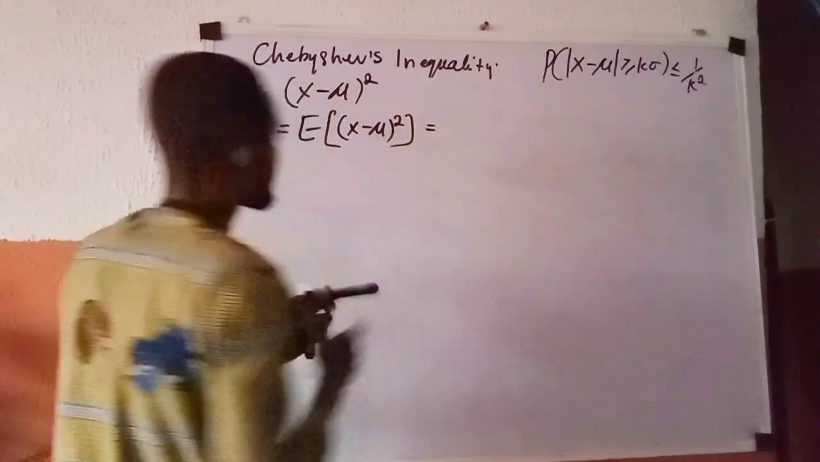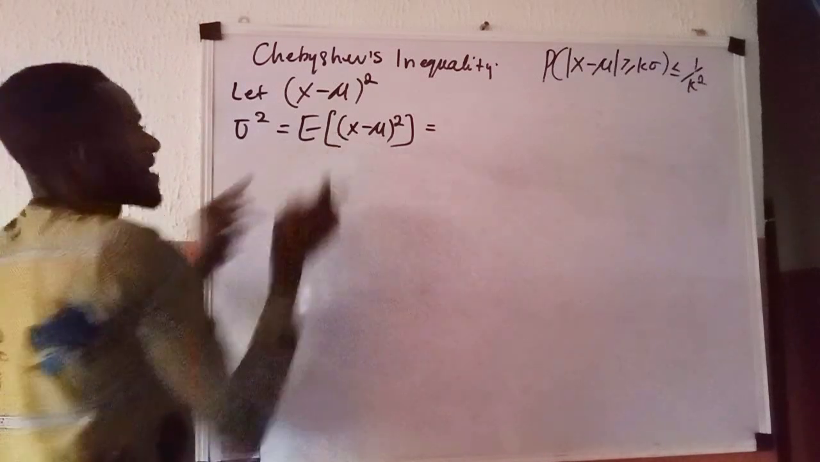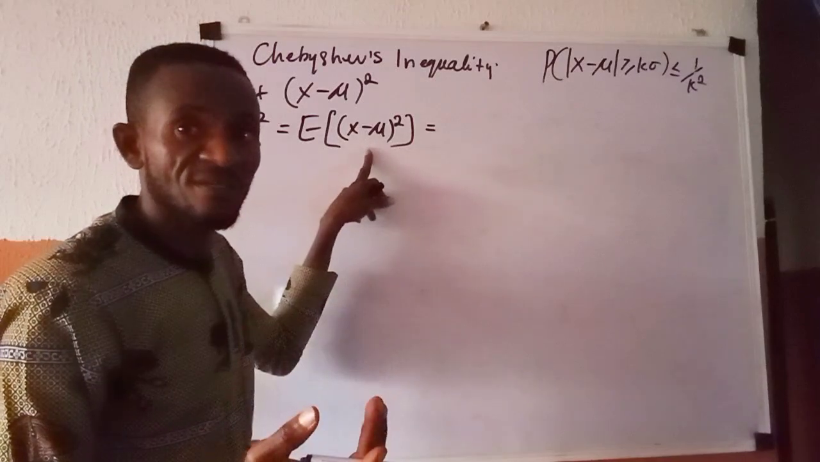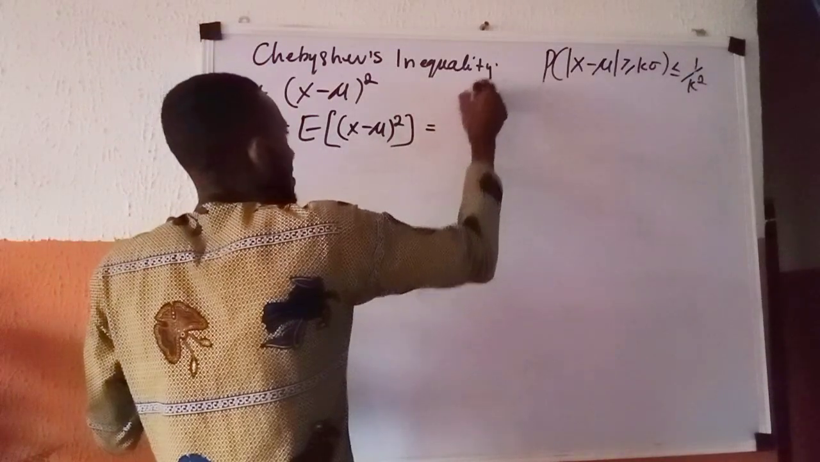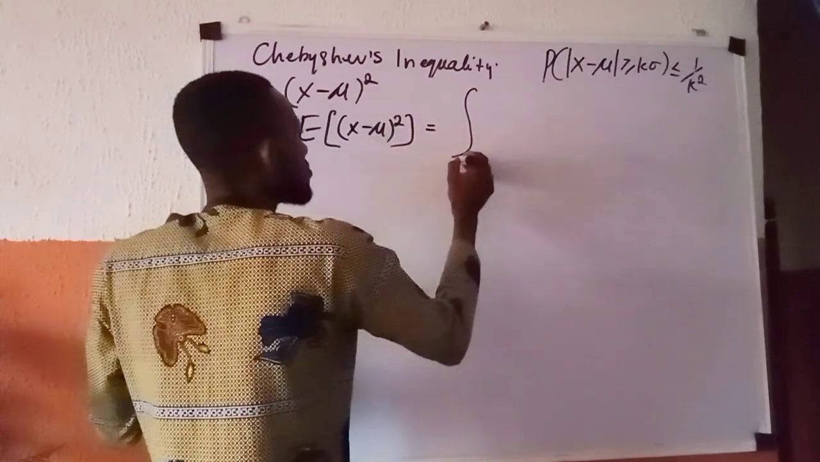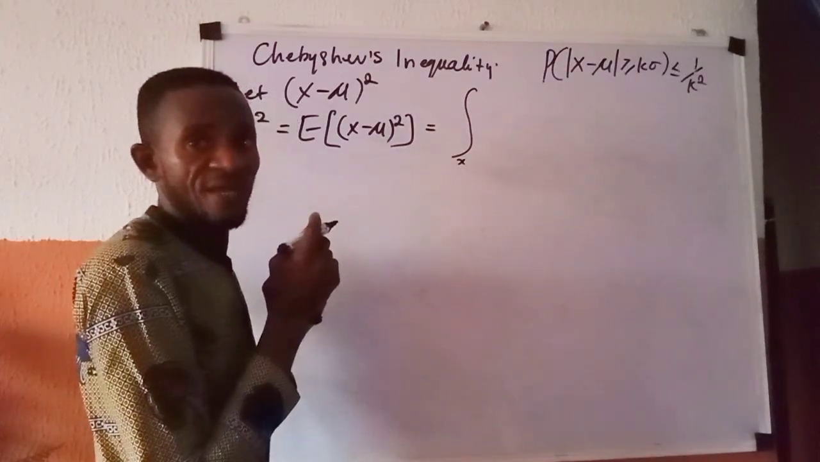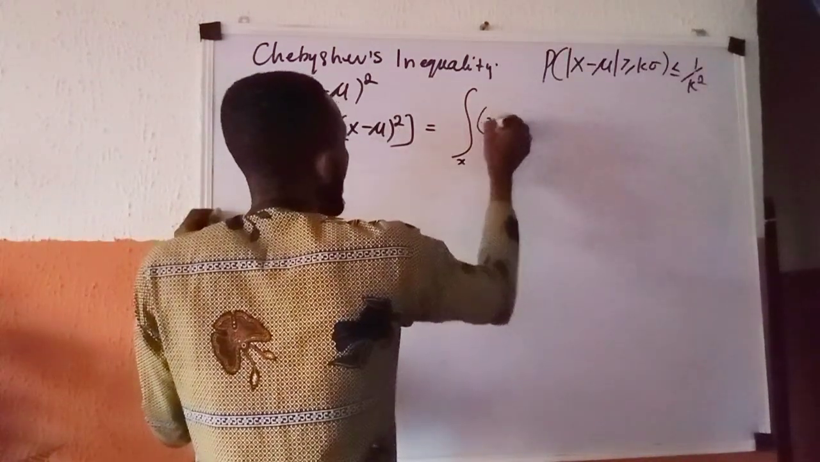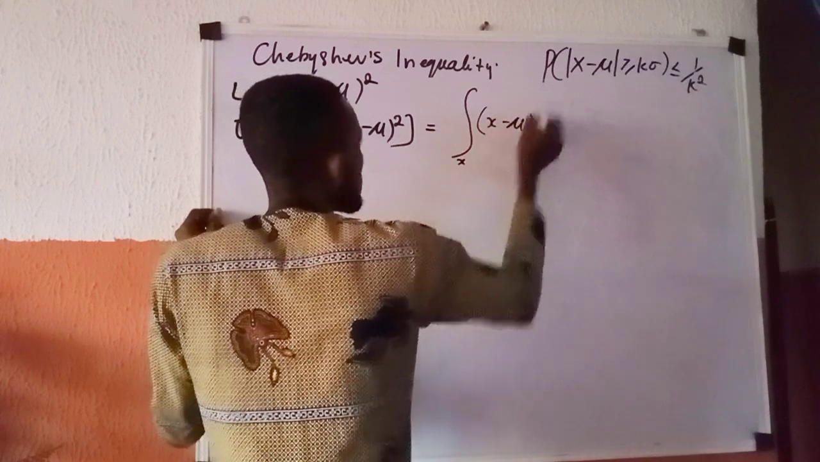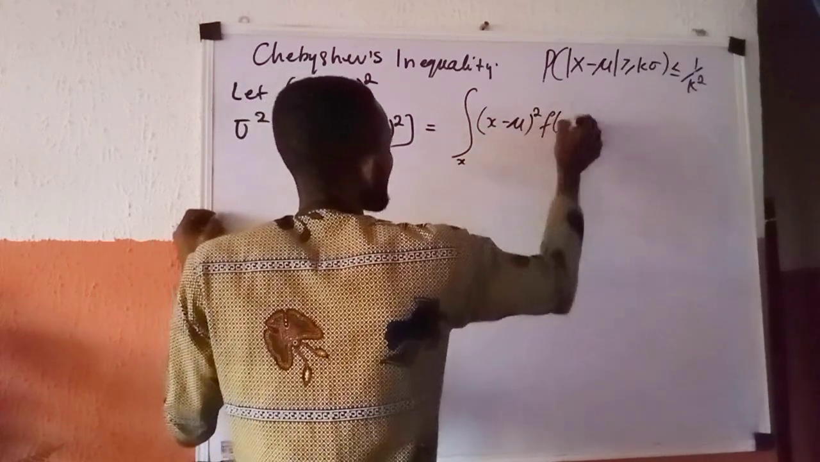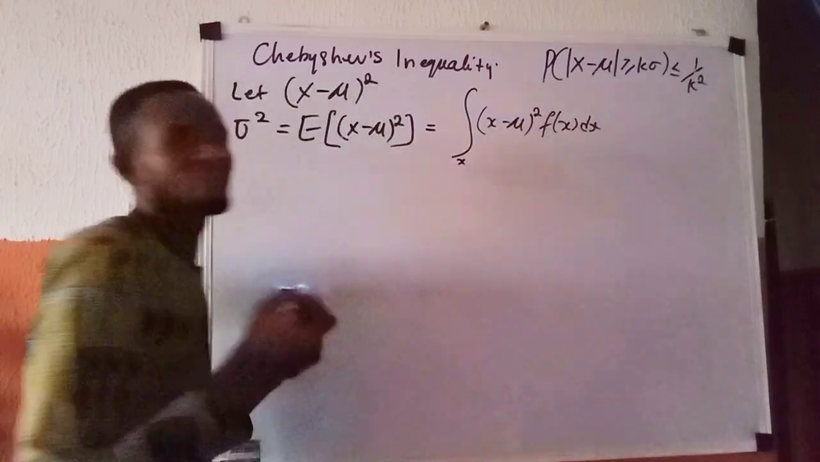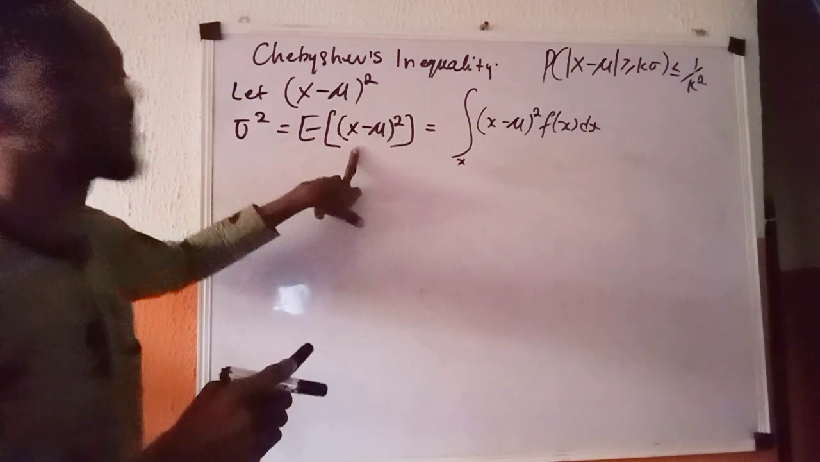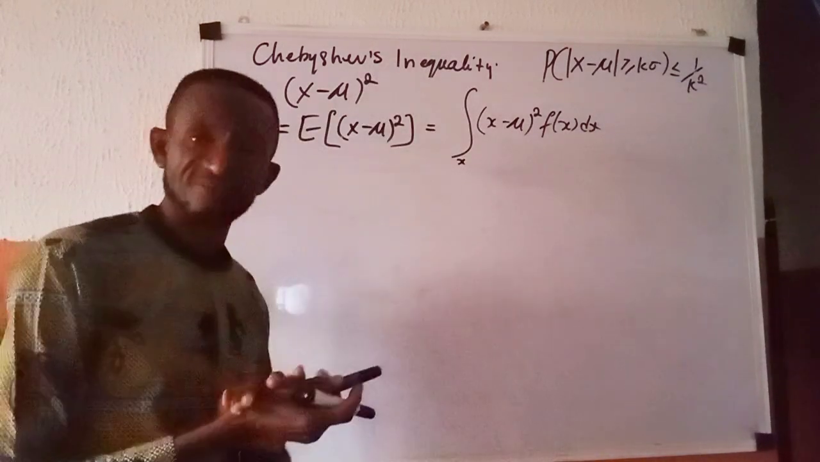If you want to write the expected value of any random variable x, you now say it is the integral over the range of x. Then here is the positive quantity which we have, so it is going to be (x minus mu) all raised to power 2 f of x dx. So this is the variance, sigma squared, which can be expressed like this.